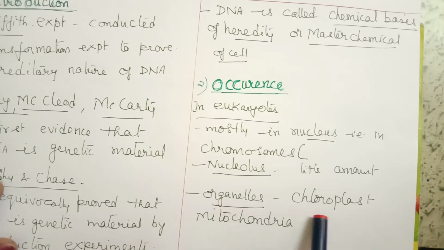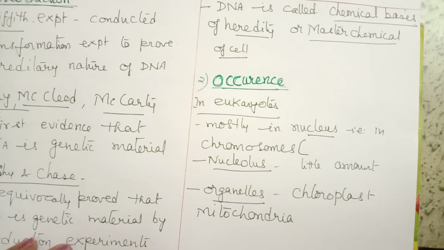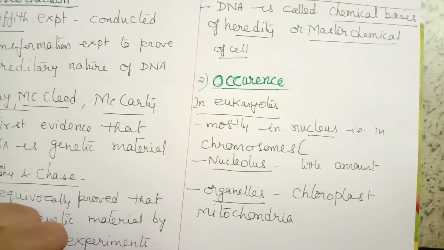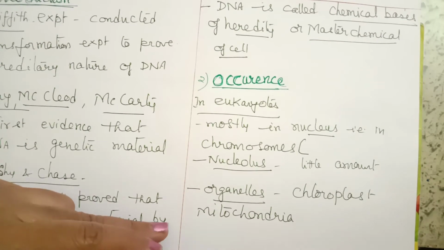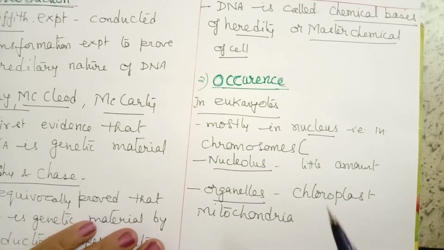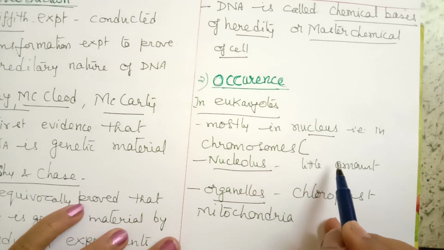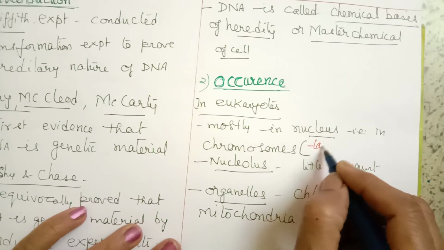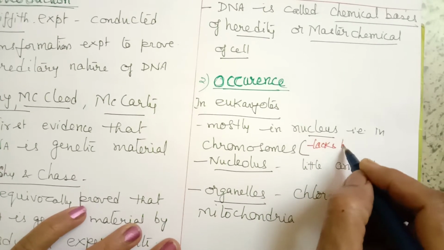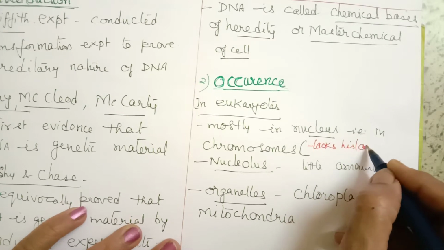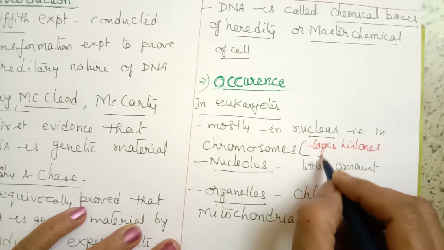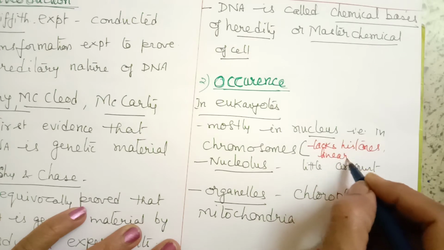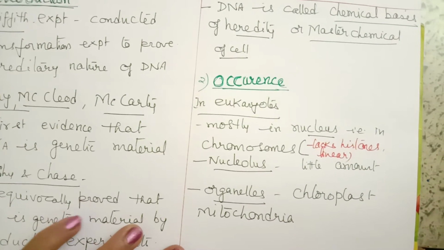A little amount of DNA is also found in cell organelles like chloroplast and mitochondria.